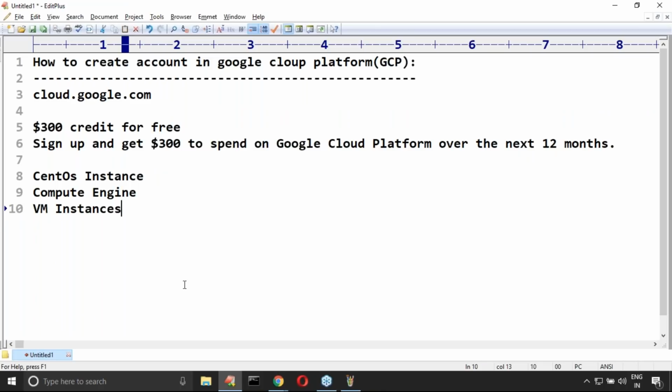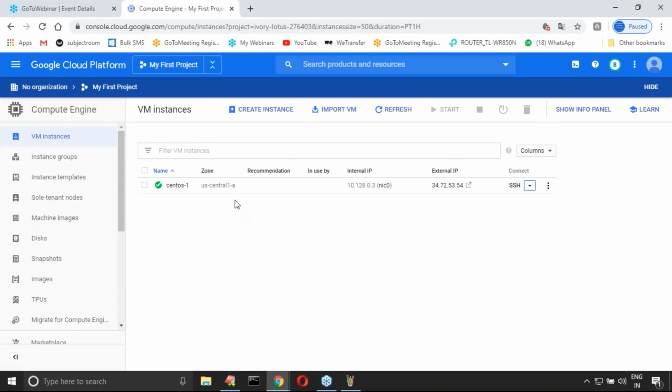Next, there is another biggest advantage. Do you know, if you want to start CentOS in your local system, it is going to take too much time. But in the cloud, every operation is very speedy. If you want to install a package, in the normal local system it's going to take 2 minutes, but there just 20 seconds is enough. If you want to stop your operating system, it is going to take some 3 minutes, but here 30 seconds is enough. So here operations will become very speedy. Remember that, sir. Now CentOS is ready.